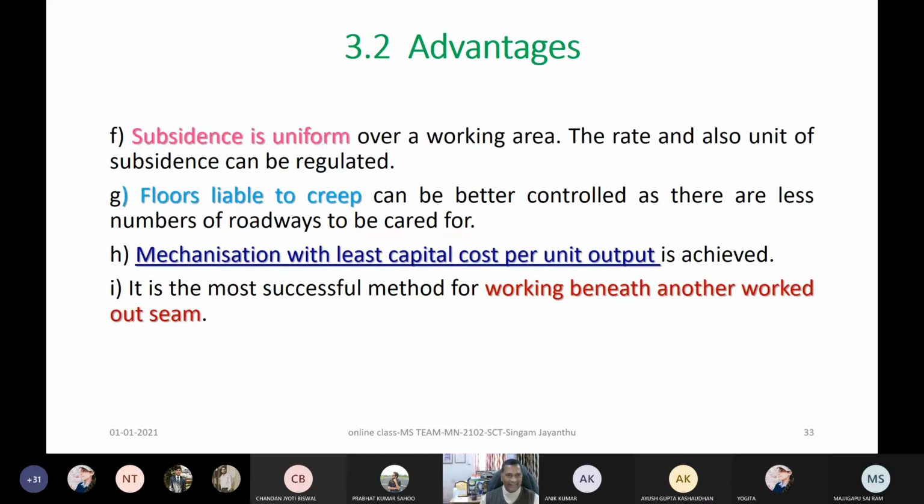That is the advantage of uniform subsidence. Then floors liable to creep can be better controlled as there are fewer roadways to be cared for. It is very simple to understand, because there are fewer roadways. Then mechanization with least capital cost per unit output is achieved.